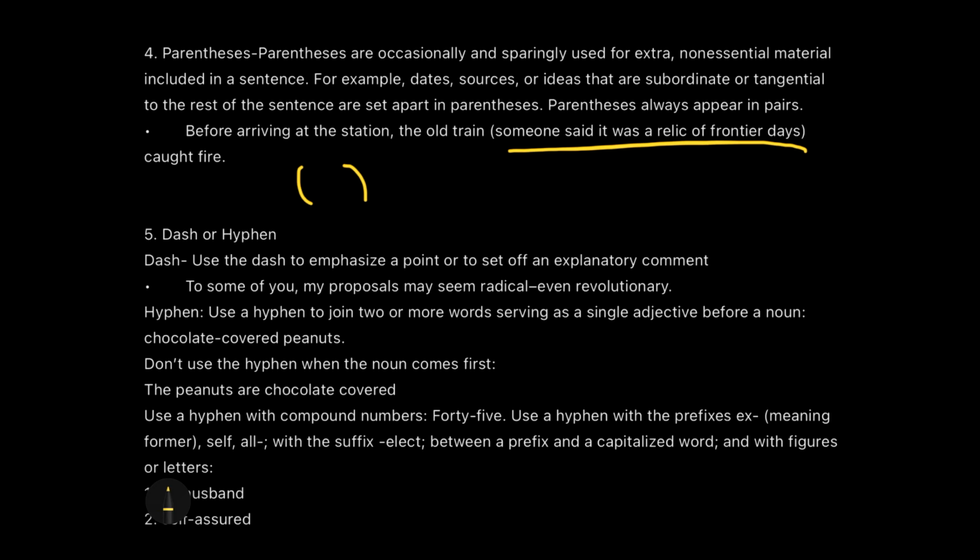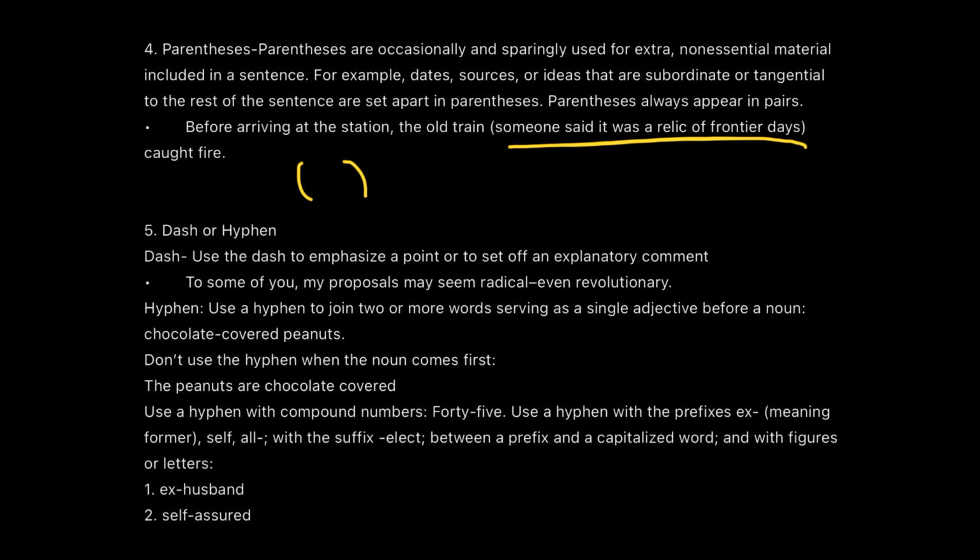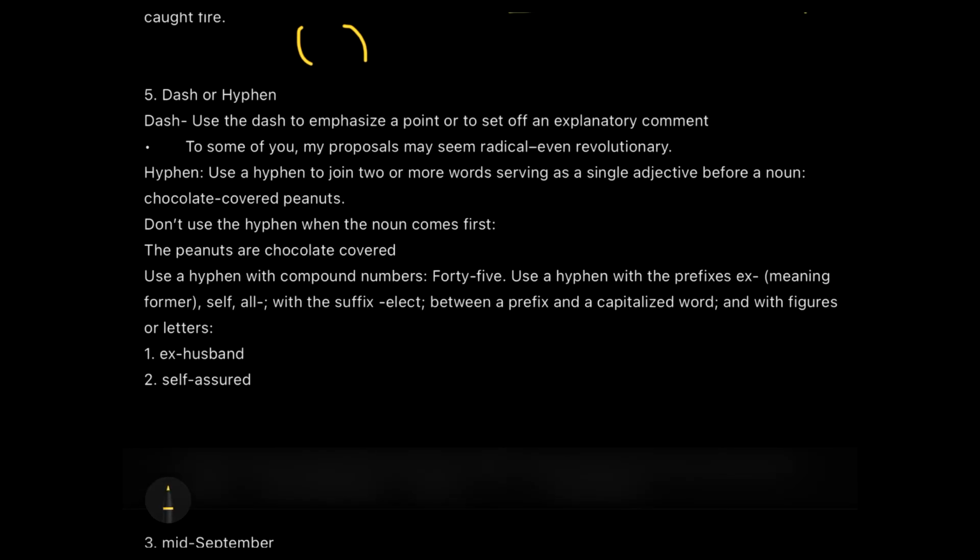Now the next is dash and hyphen. So when it comes to dash and hyphen, use the dash to emphasize a point or to set out an explanatory comment. Like for some of you, my proposal may seem radical, even revolutionary. So that's an explanation to it. Hyphen: use a hyphen to join two or more words into a single adjective form. This is very easy. Ex-husband, self-assured, mid-September. This is where we use the hyphens.